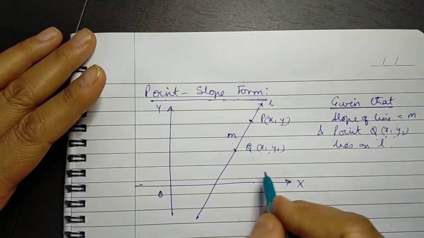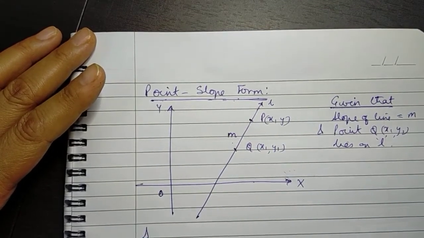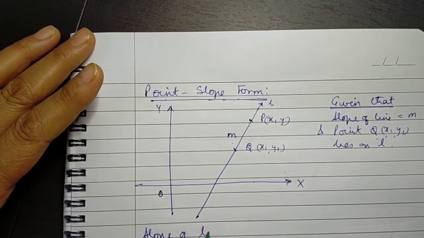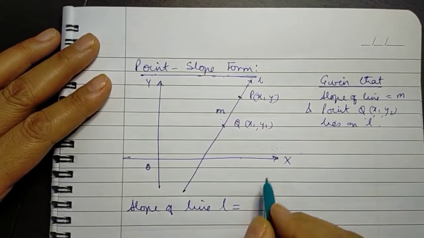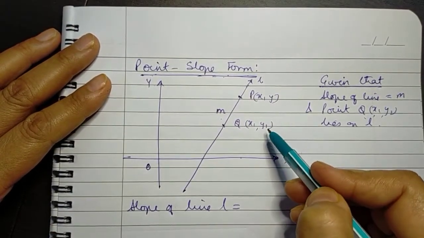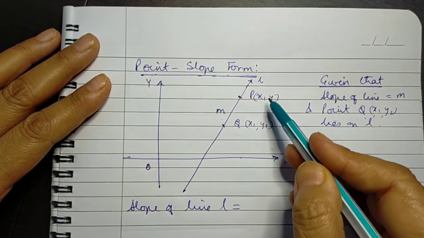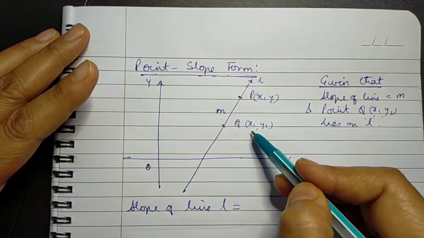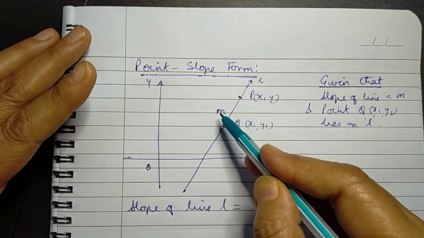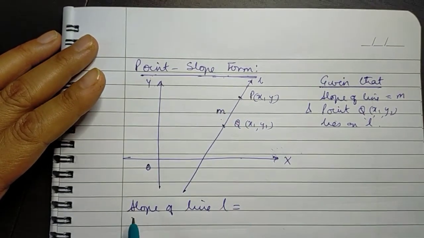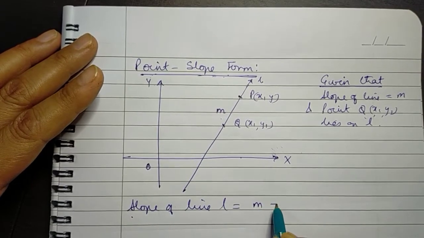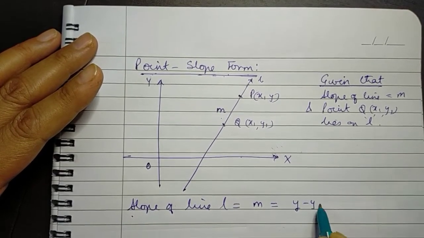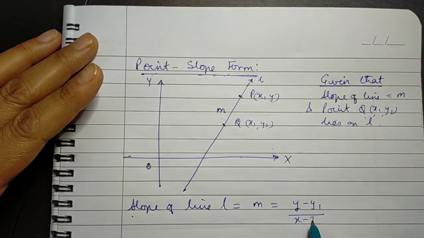So the slope of the line L should be equal to the ratio of the difference of the y coordinates to the difference of the x coordinates, but it is given to be equal to m. So what will we write? Slope of the line L equal to m, which is equal to (y minus y1) upon (x minus x1).